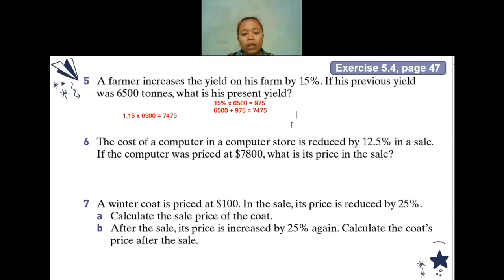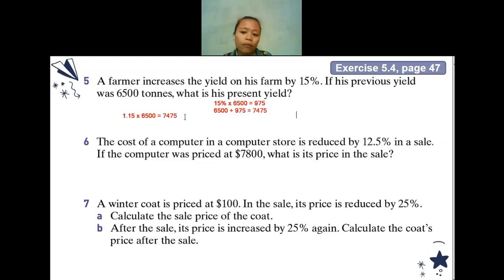But using this way is also not wrong. But sometimes when you make a silly mistake on the multiplication, 15% times 6,500, later for the final answer when you do the addition, it will also be a wrong number. So as long as you do not make any silly mistake, either way is fine.